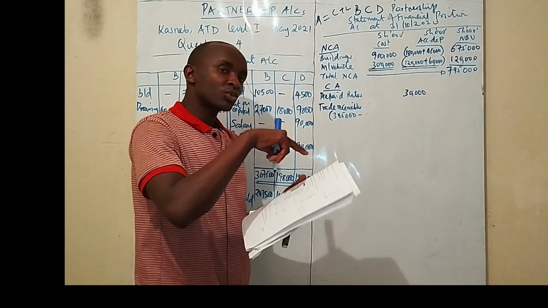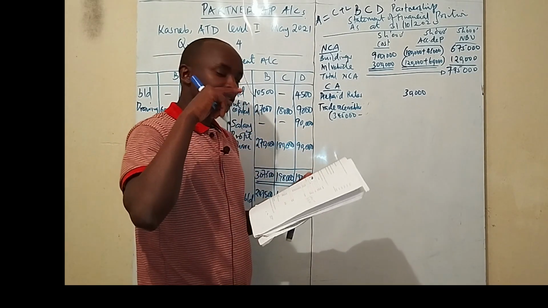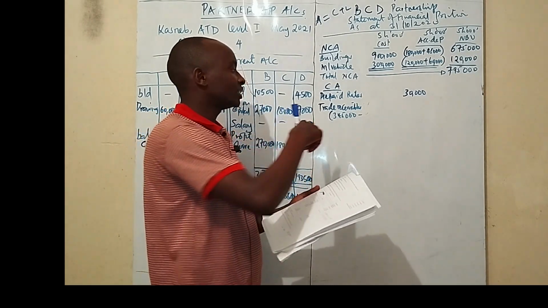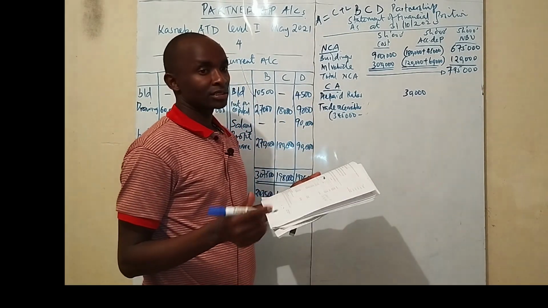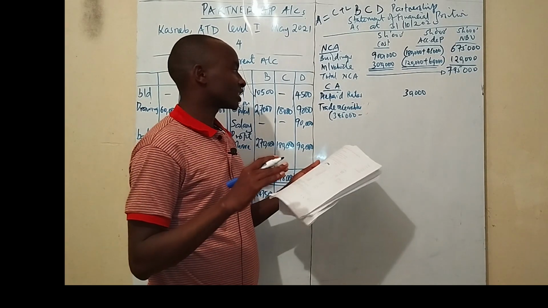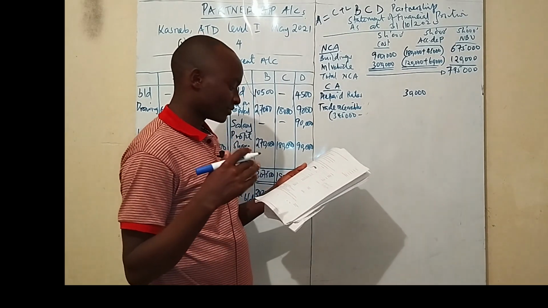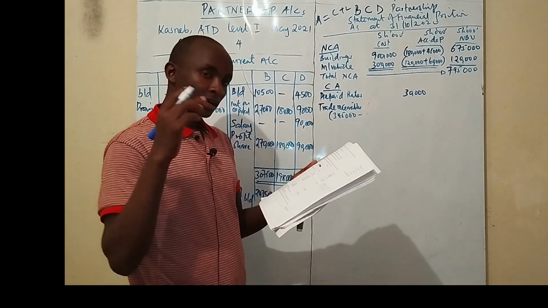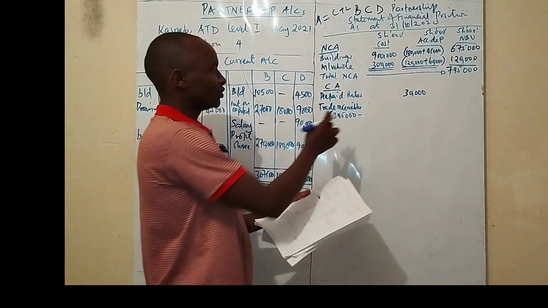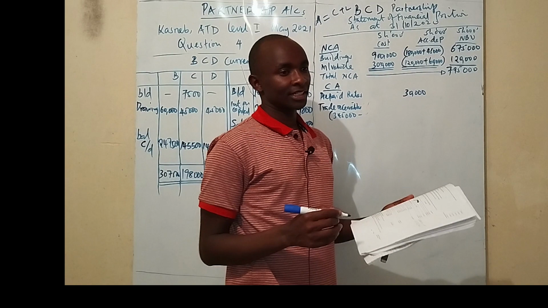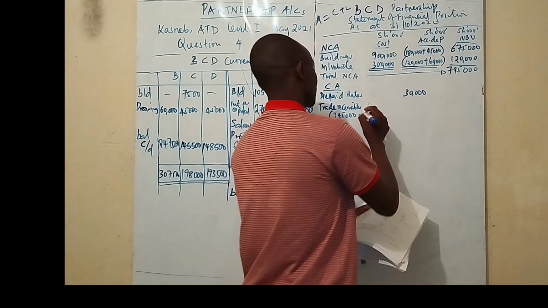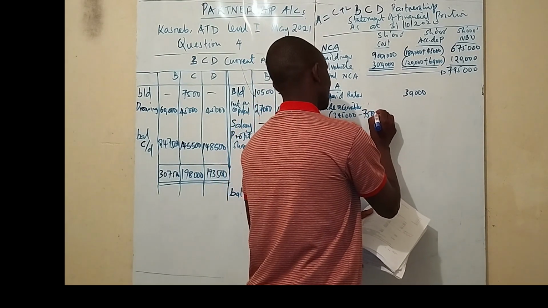But if the bad debts were inside the trial balance, it means that they have already gone through the double entry rule of accounting with the trade receivables, and you're not supposed to reduce them further. But since they are outside the trial balance, then you must reduce from the figure of receivables so that to get the net trade receivables. So the figure was 7,500.